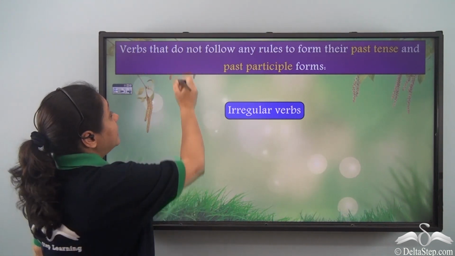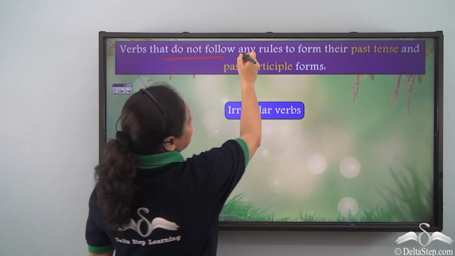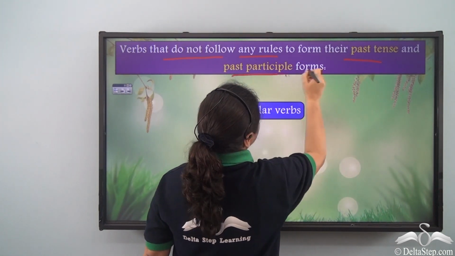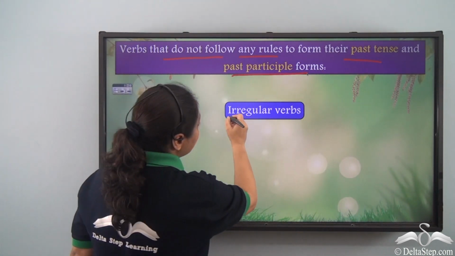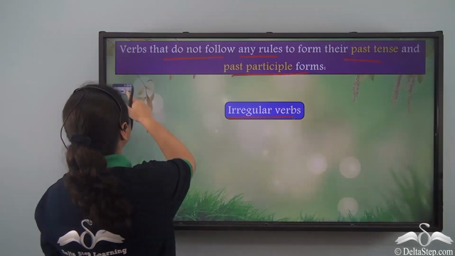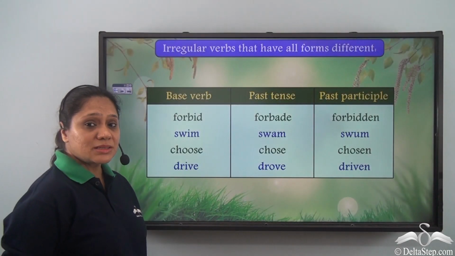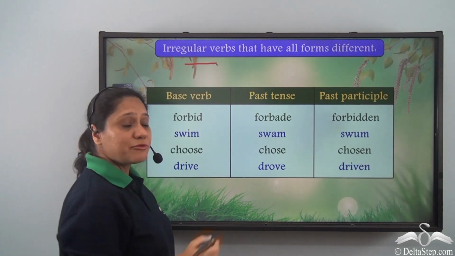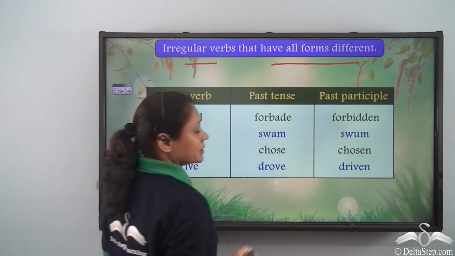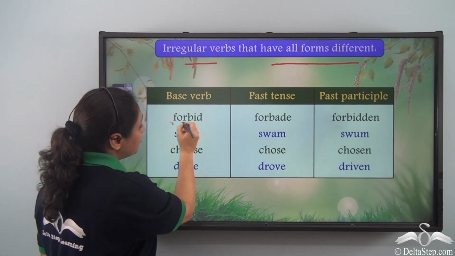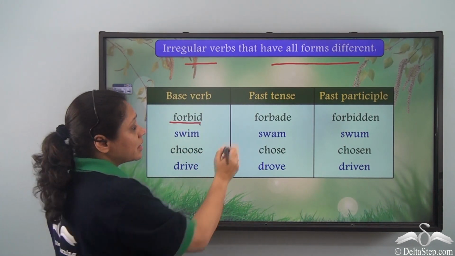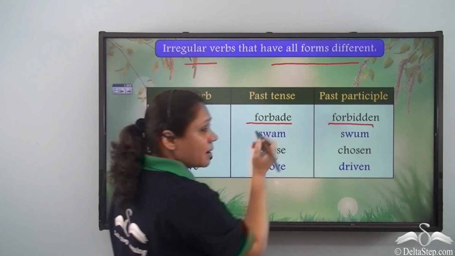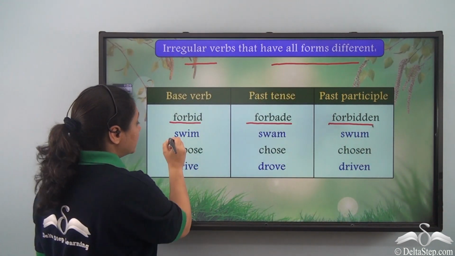Now, verbs that do not follow any rules to form their past tense and past participle forms are known as irregular verbs. Let us look at a few examples of irregular verbs that have all the forms different. So, our base verb forbid becomes forbade in the past tense form and forbidden in the past participle form.